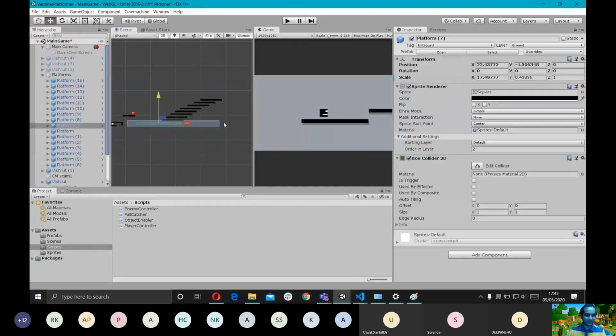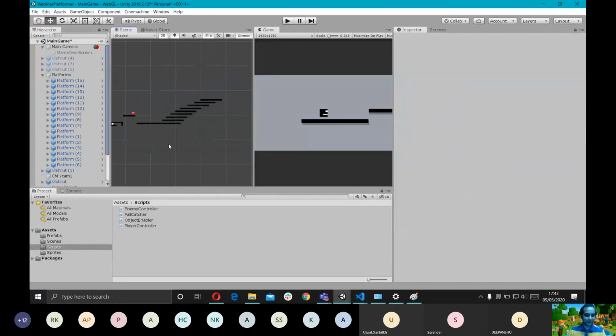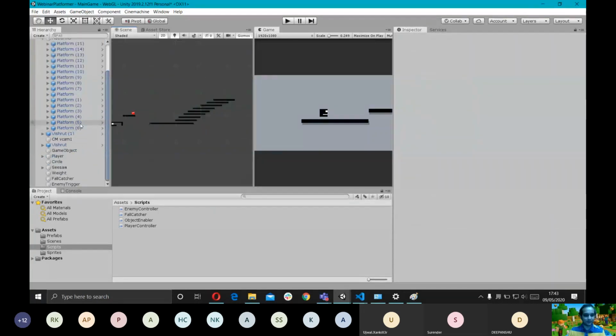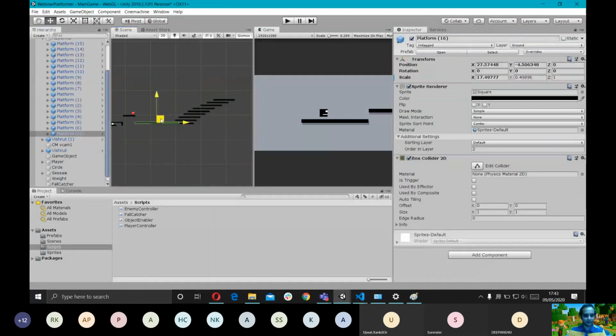I'm gonna create some space for the player to run back if he wants to, because I don't think we can time the jumps, because we don't know how the enemies are actually coming to attack us. It's a lot of random motion involved. So I'm just gonna take this platform, create a duplicate of it, and use the rotate tool, because apparently we haven't till now.